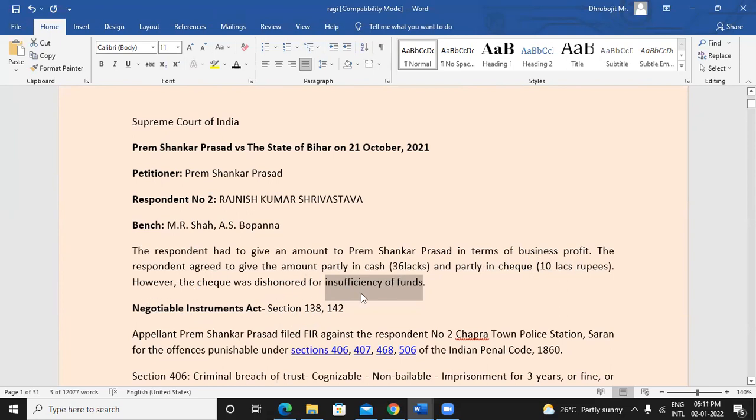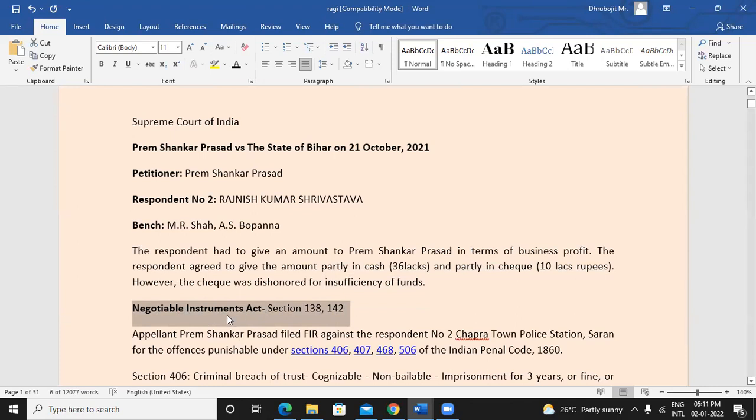It will be a check bounce case only if there was insufficiency of funds, the person ordered the bank not to release the amount, or the person had previously made some arrangement with the bank that you should not release more than 1 lakh rupees by check. In such cases, it will be called a check bounce case under section 138 and 142 of the Negotiable Instruments Act.